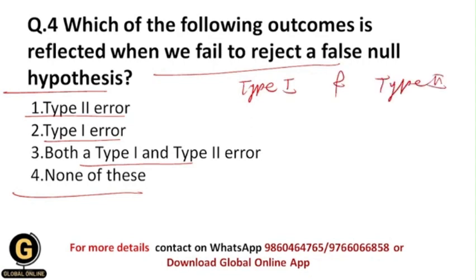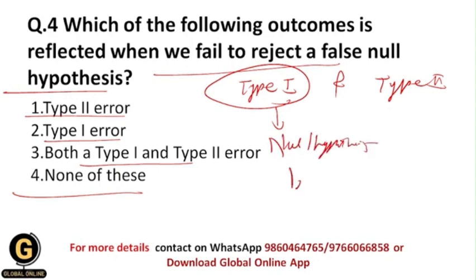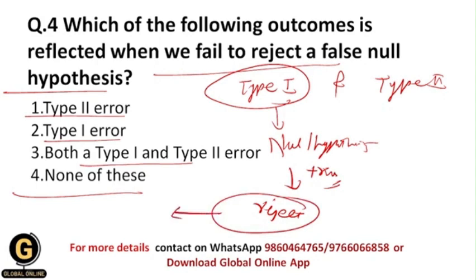Okay, so within the type 1 error, when will it happen or what is the outcome? Basically whenever there is a null hypothesis, and you are going to reject the null hypothesis though it is true. Okay, this null hypothesis is true, but still I am going to reject it. So in that case type 1 error will happen. And in what situation does type 2 error happen?